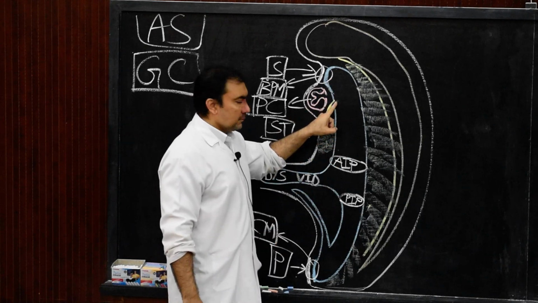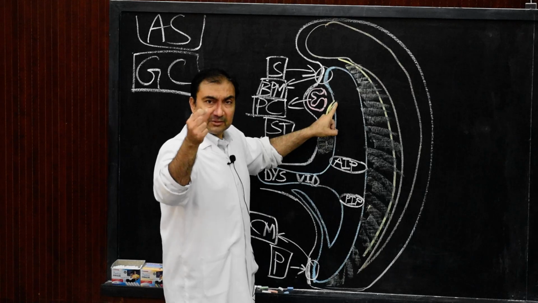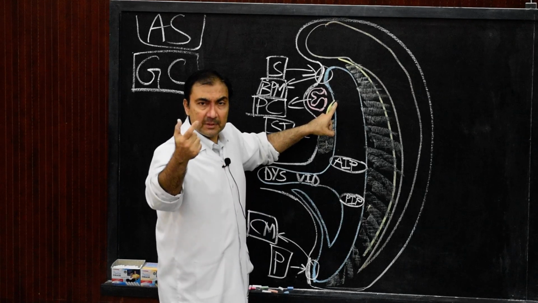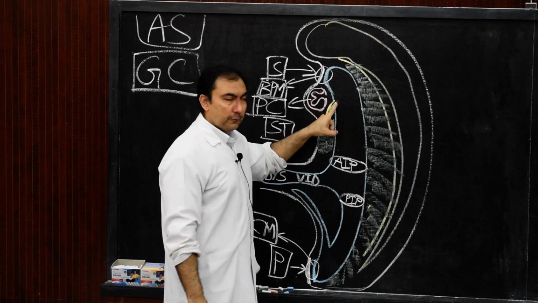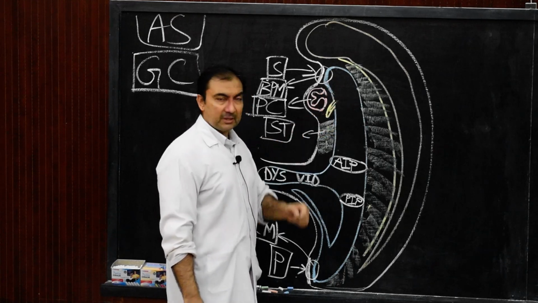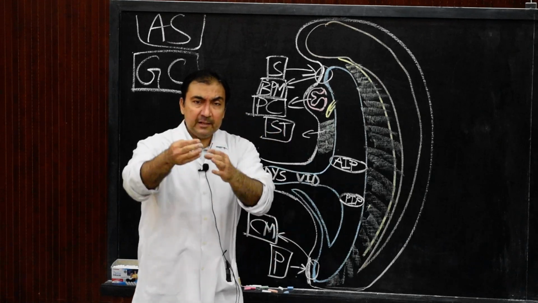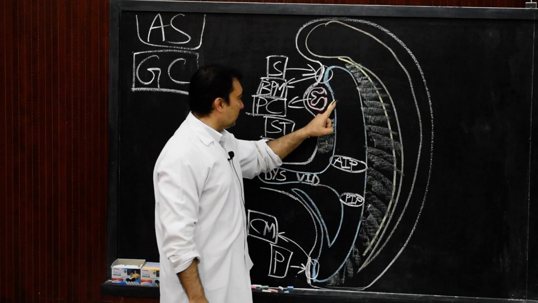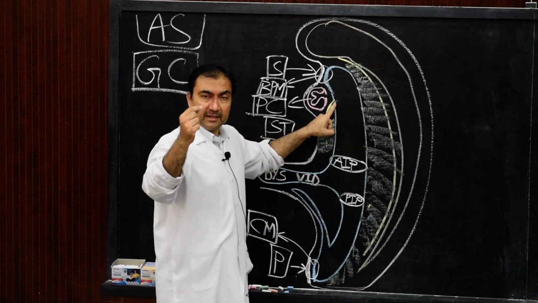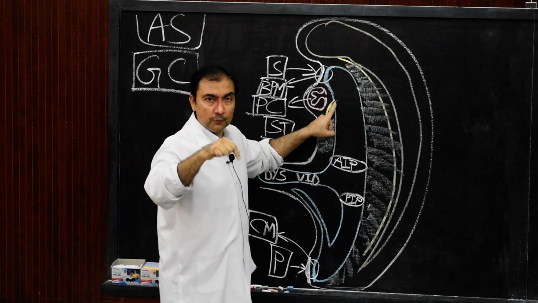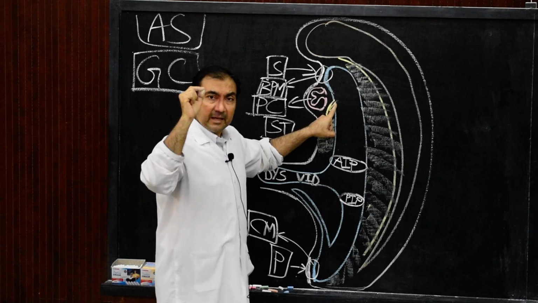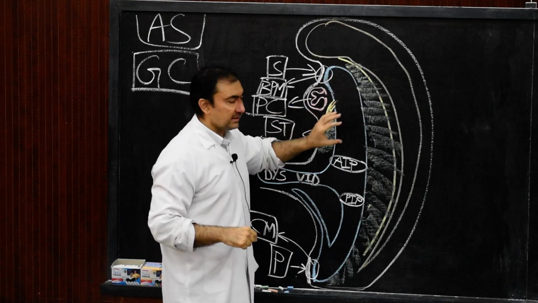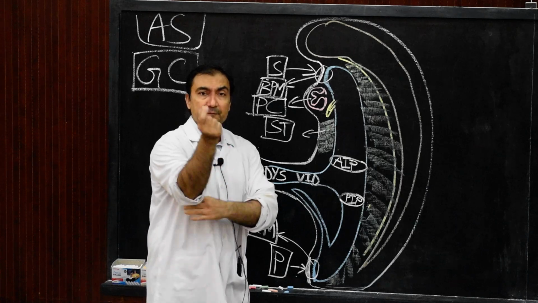And where will this groove take its origin, or where will it start its development? On the ventral border of the foregut, where in future there will be the junction between pharynx and esophagus. So the laryngotracheal groove will develop at the point where there will be the future junction of pharynx and esophagus, that is the future pharyngoesophageal junction.